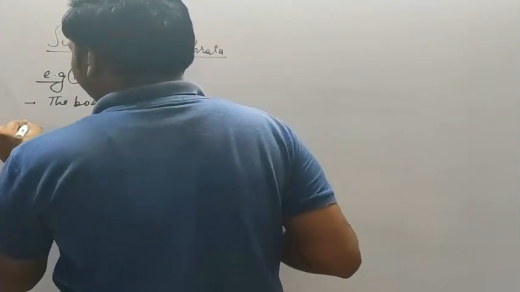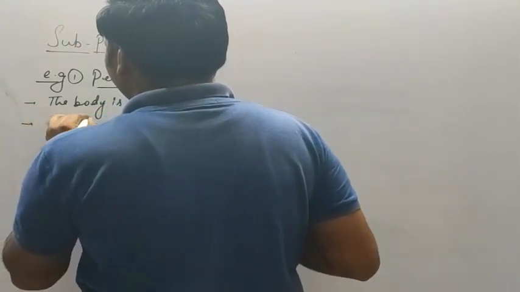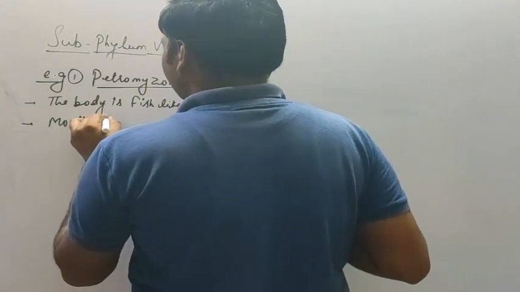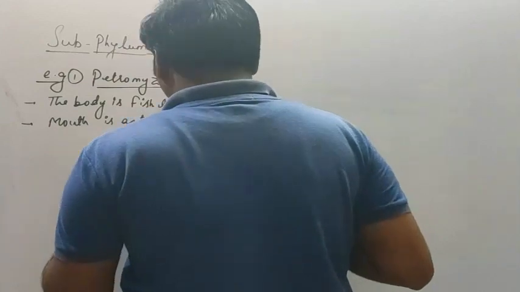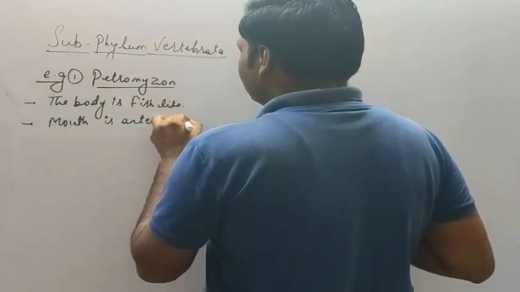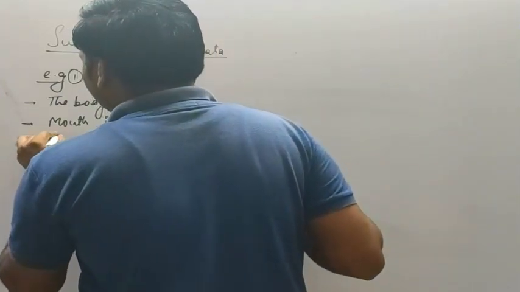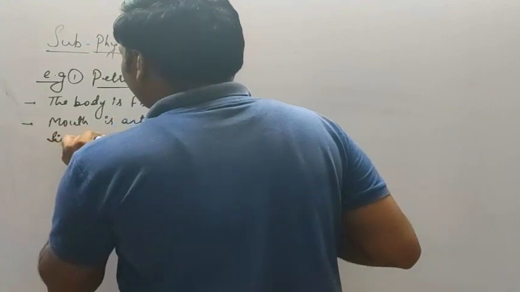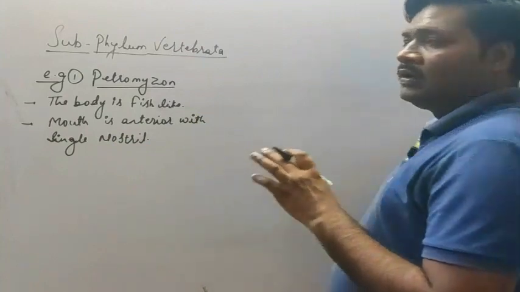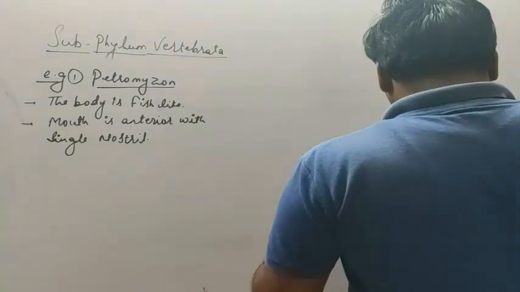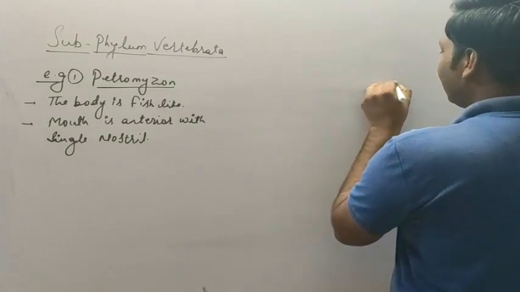Then next, the mouth is anterior, with a single nostril. So if you look at the structure of this Petromyzon, it's like this. You can see the structure here.